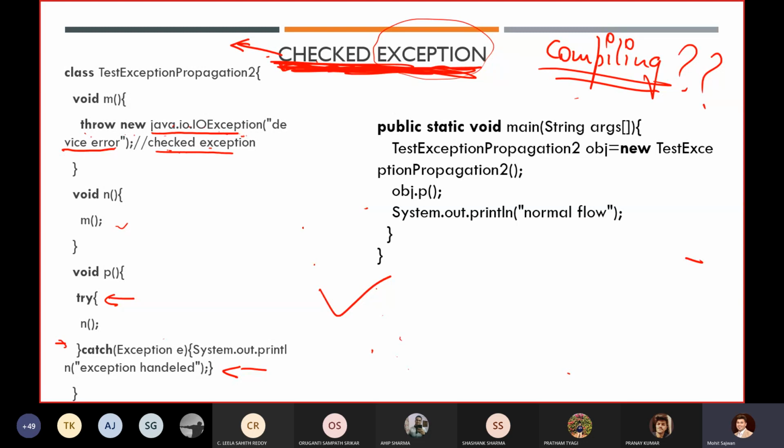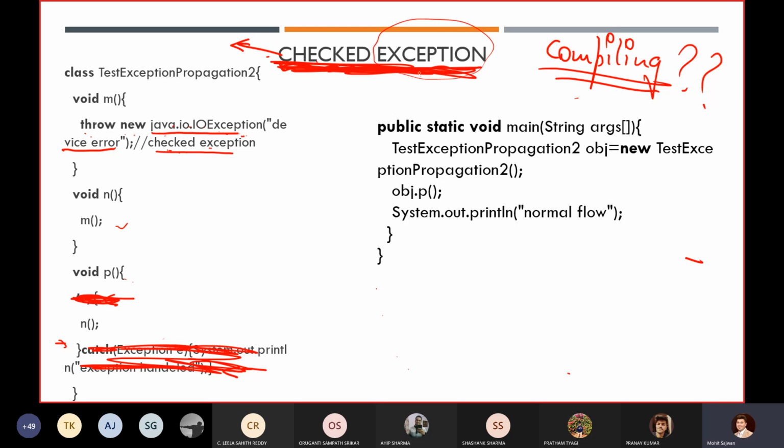But what if I don't want to handle this exception and I just want to propagate it? I want the JVM to handle or delegate this exception to my default exception handler.